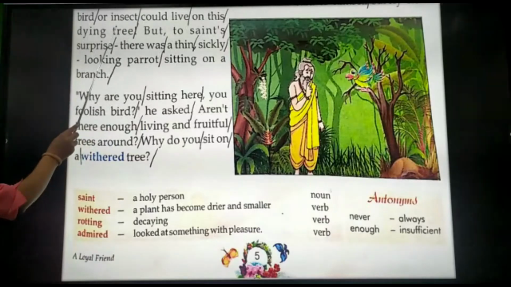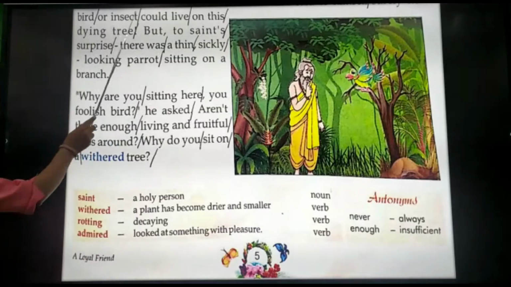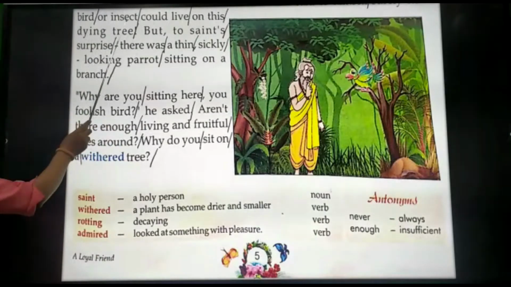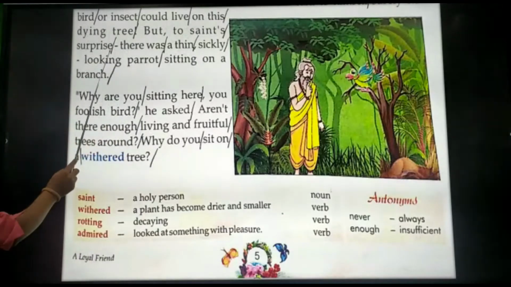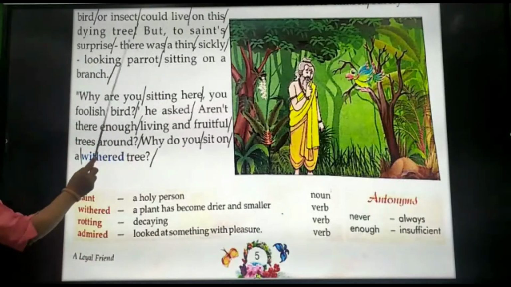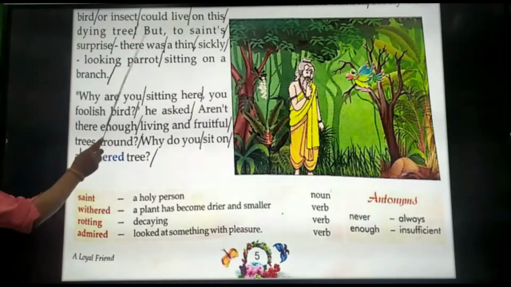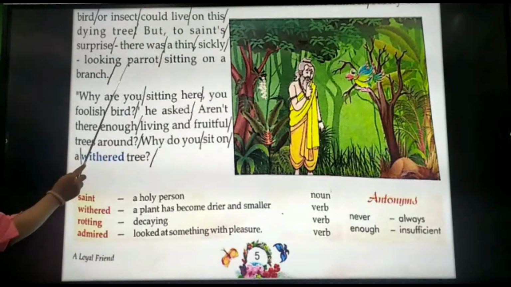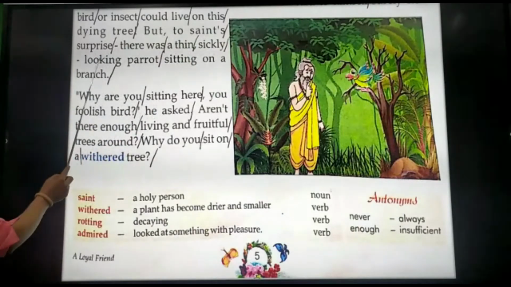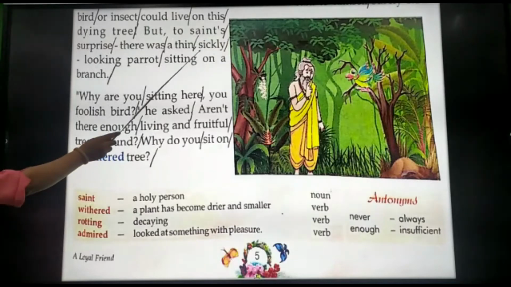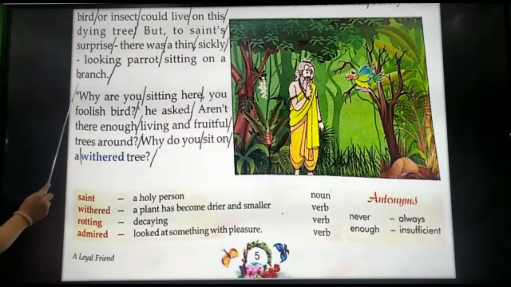He said to himself that the tree is drying, so obviously no insect or bird is going to live on this tree. But to the saint's surprise, there was a thin, sickly looking parrot sitting on a branch. Sickly looking parrot means a parrot which is very thin, and he was not happy.